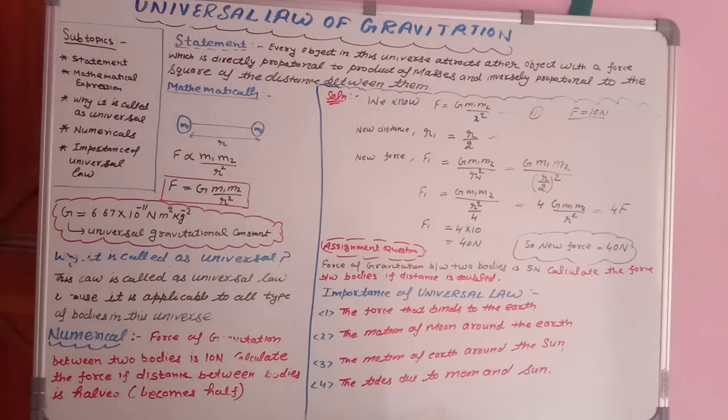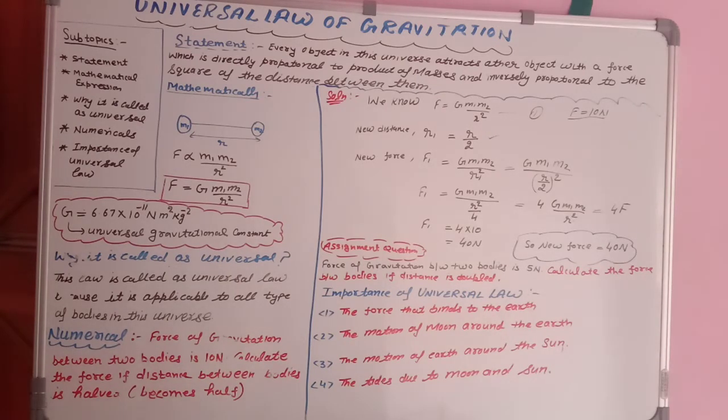Capital G is the universal gravitational constant and its value is 6.67 into 10 raised to minus 11. This is its unit. I have derived the unit from this expression only. Very simple. If you want to calculate G, R square will go in the numerator, and M1 M2 will come in the denominator. So the unit of F is Newton, the unit of R square is meter square, and M1 M2 means kg to the power minus 2, because they are in the denominator. Why kg square? Because there are two masses, M1 and M2.